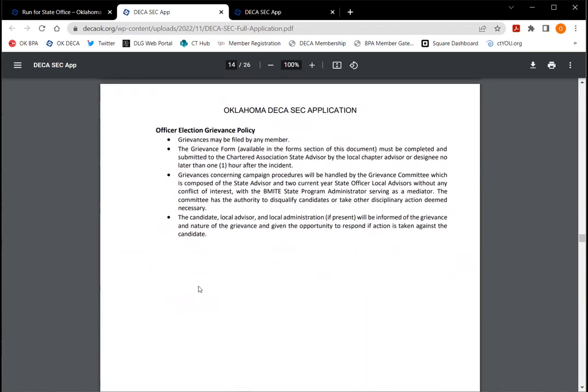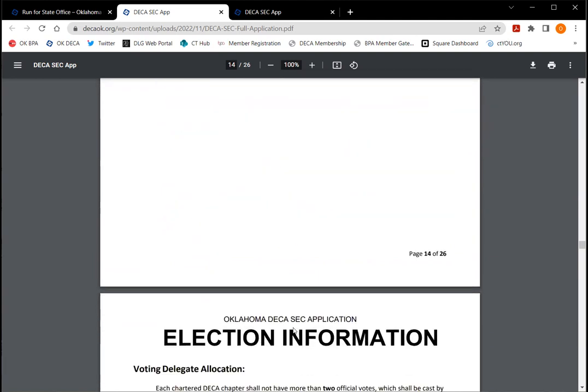Okay, so then this is the grievance policy. So if something were to happen, then you have that right to file a grievance.